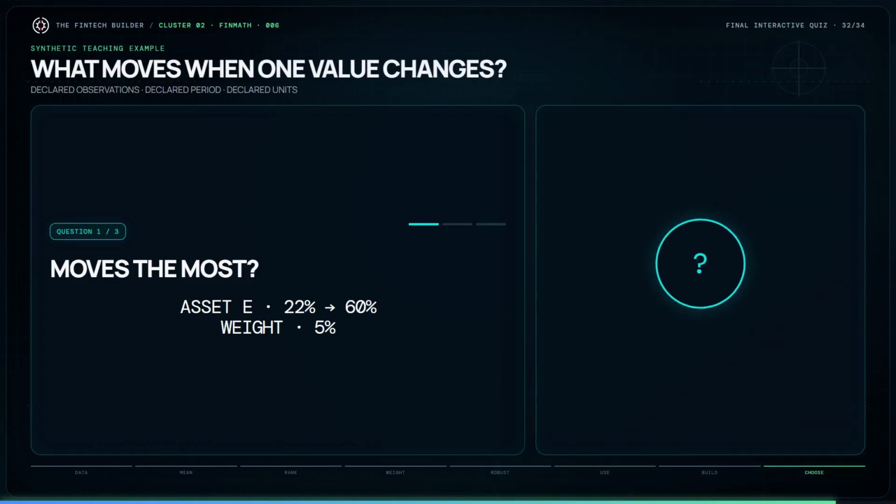Final quiz. Asset E moves from 22% to 60% while retaining a 5% portfolio weight. Which measure moves the most? Which moves but less? And which remain unchanged?